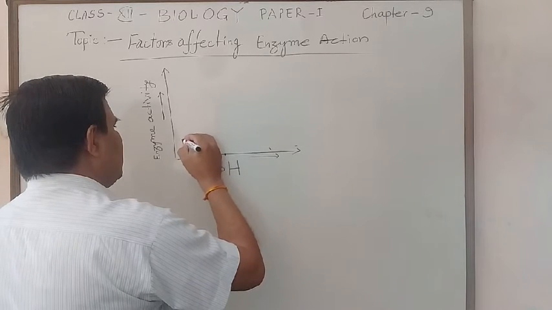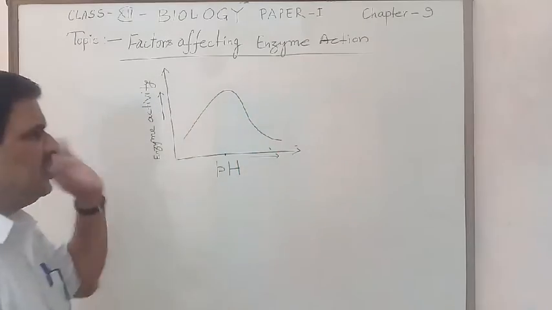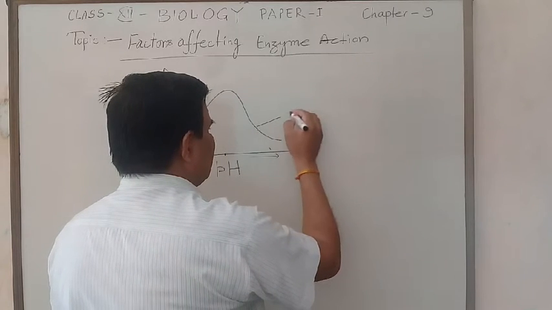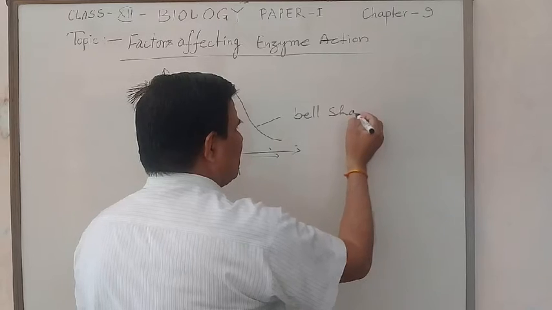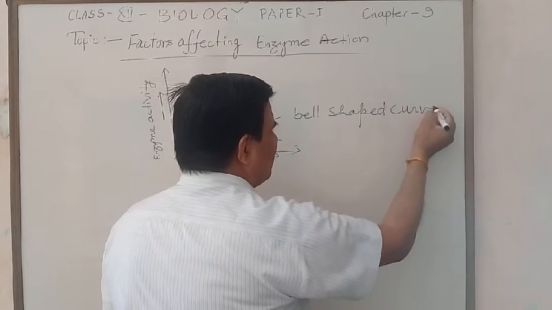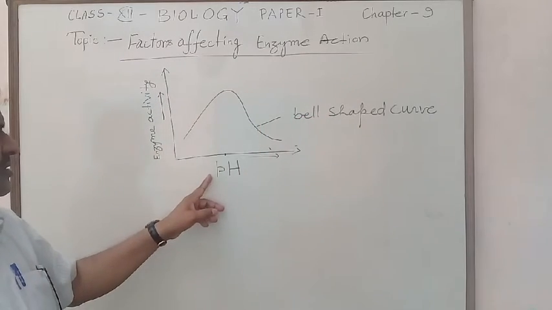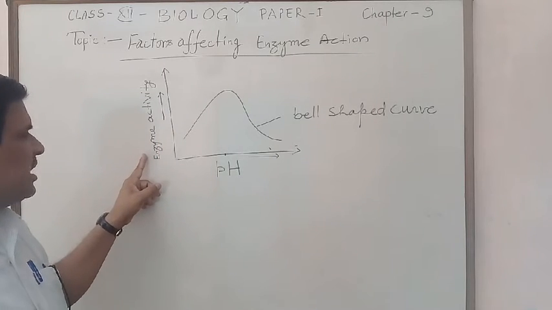This is a bell-shaped curve for the factor pH affecting enzyme activity.